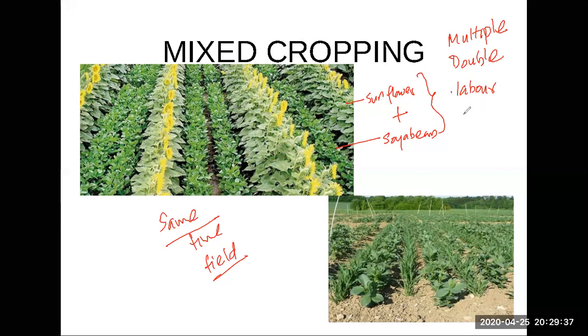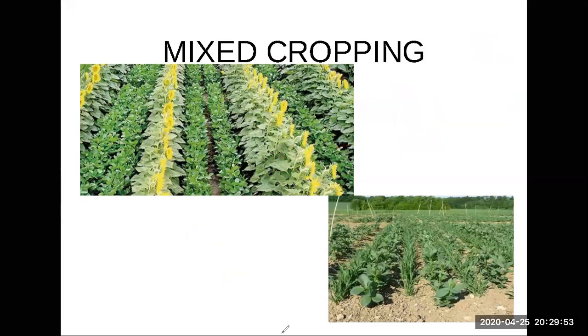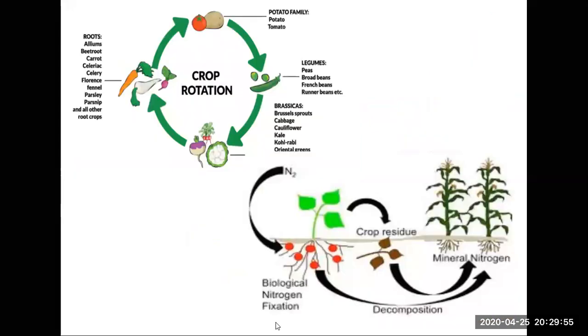At the same time you can do it, with less labor to plant the seeds and less labor to harvest the seed. Okay, that's an advantage of mixed cropping, and you get more profit because you have two different crops. This is called crop rotation. Crop rotation is another way of improving crop.